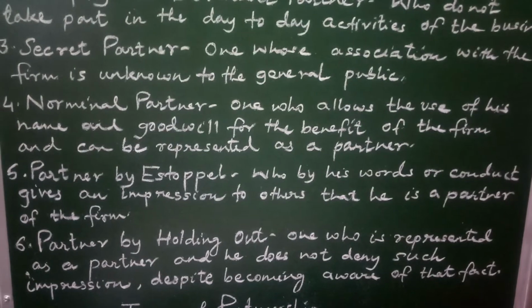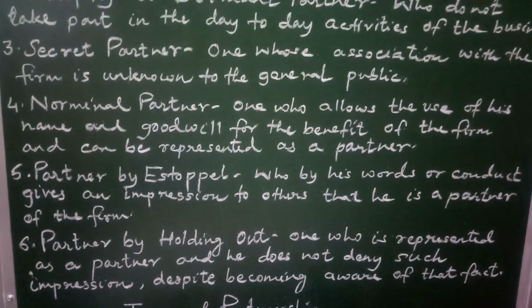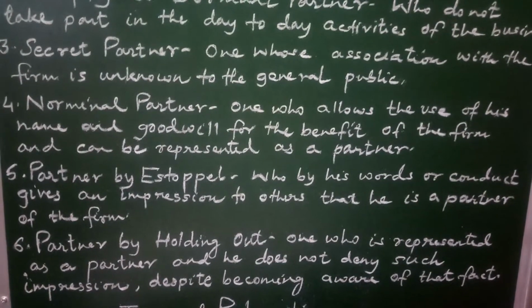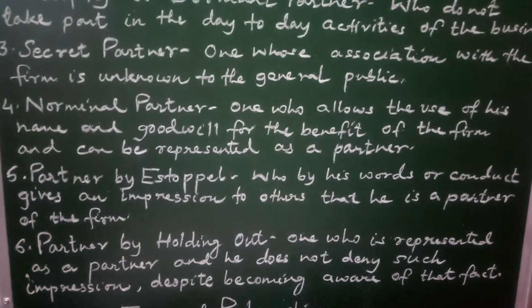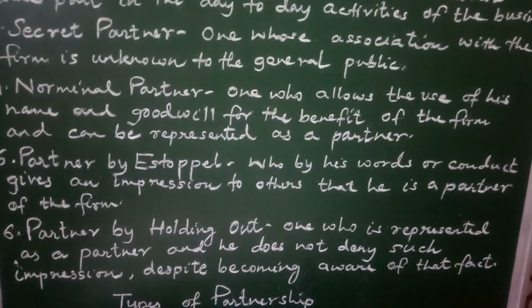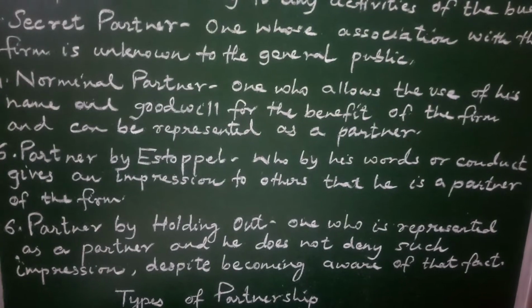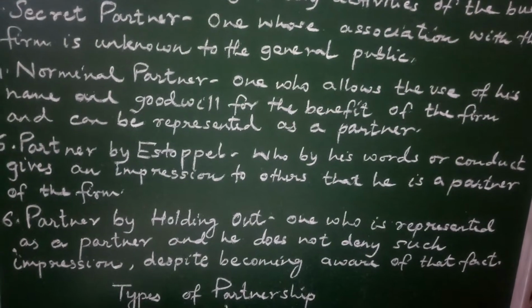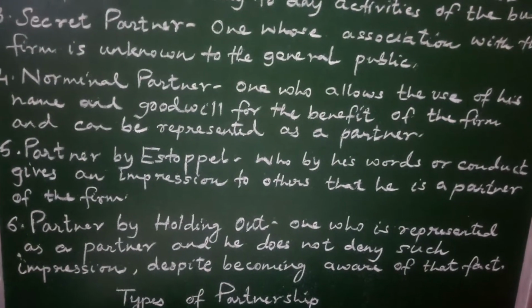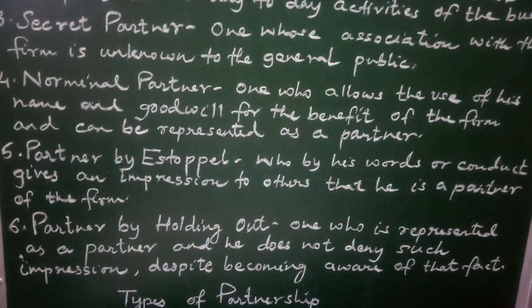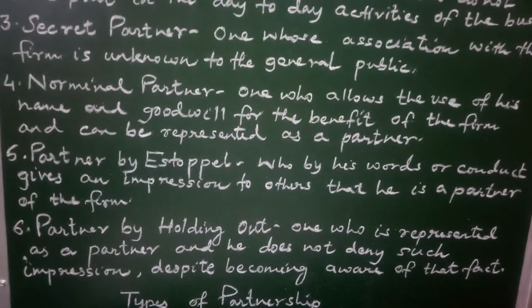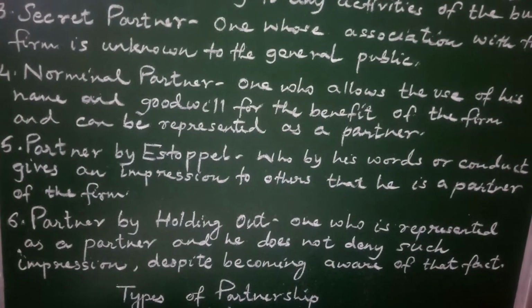Now, what is the difference between partner by estoppel and partner by holding out? Partner by estoppel is one partner who himself has represented as a partner. Now be clear here. What do these two partners mean? What is the difference between these two partners? The partner by estoppel is a partner who himself has represented as a partner. By his words or by his conduct, he is representing himself as a partner in the eyes of the third party. That is partner by estoppel.